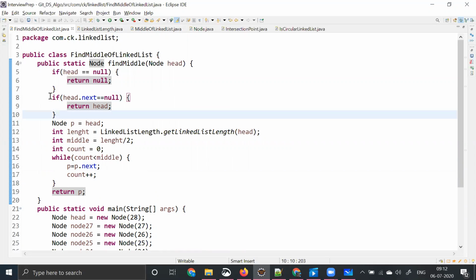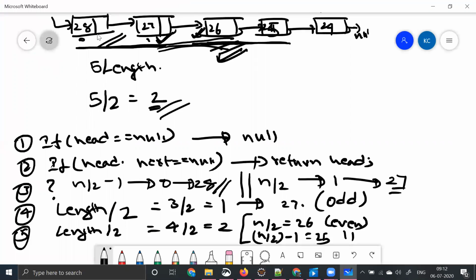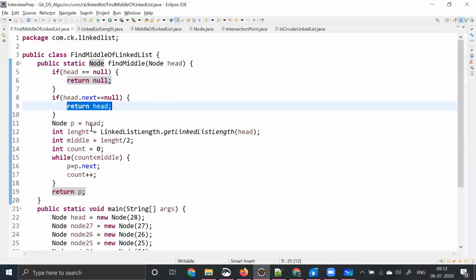Now let's go to the second one. Head dot next is equal to null. In this case, only a single element is present in our linked list, which is 28, so we are returning the same element. I told you we should never modify anything on the head. So I've taken a reference variable p and assigned that to head.